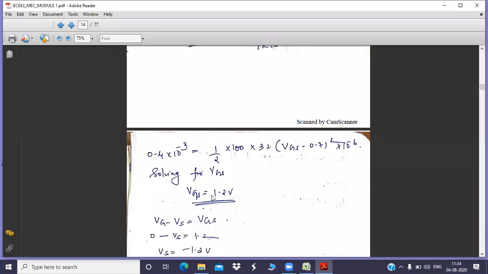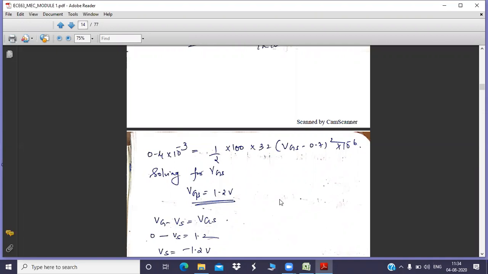Just try to solve this with your calculators. If you have the calculator, pen and book, you can solve and find VGS. If you're getting 1.2 volt, that is okay. Because if you're not able to solve this value, you can't proceed to the next phase. Next, you are going to find the unknown values, which are RD and RS.